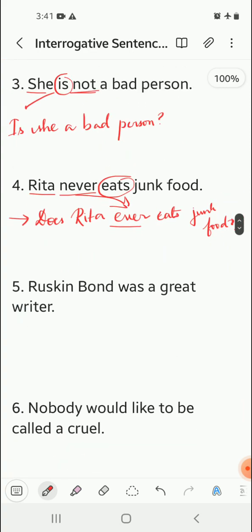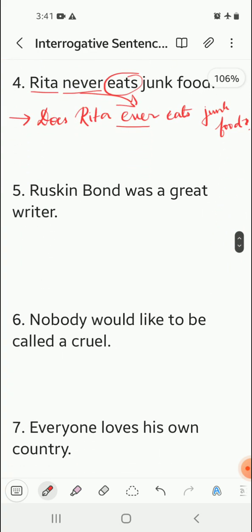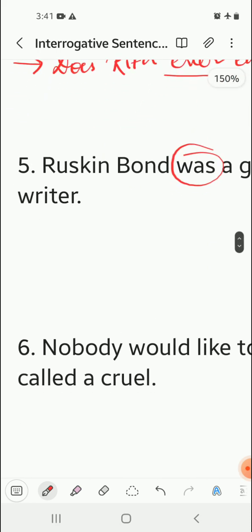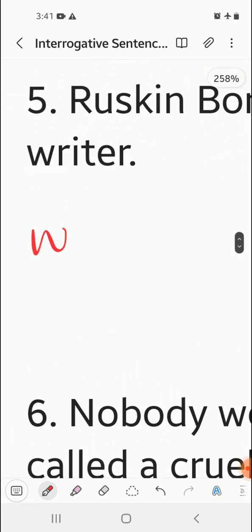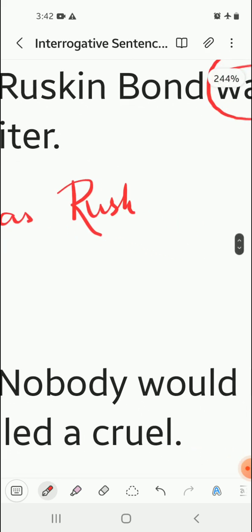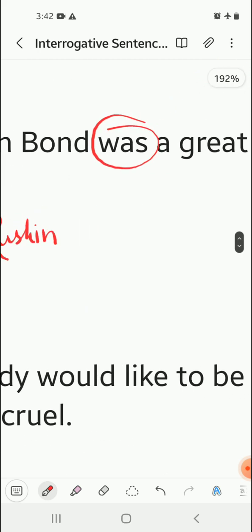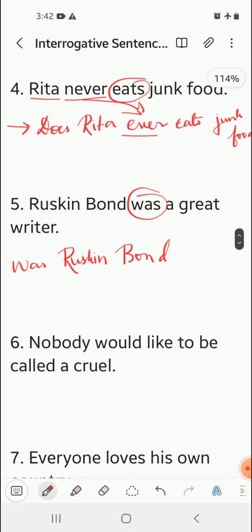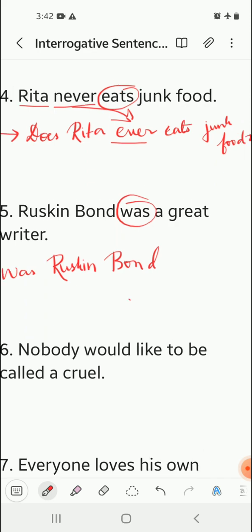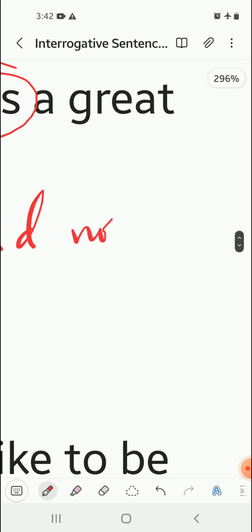Next, Ruskin Bond was a great writer. So the be form of verb is was. It will come first. So was Ruskin Bond. See, there is no not in the sentence, so we are going to write it, because Ruskin Bond was a great writer. So the question will be, was Ruskin Bond not a great writer? The answer will be, Ruskin Bond was a great writer.